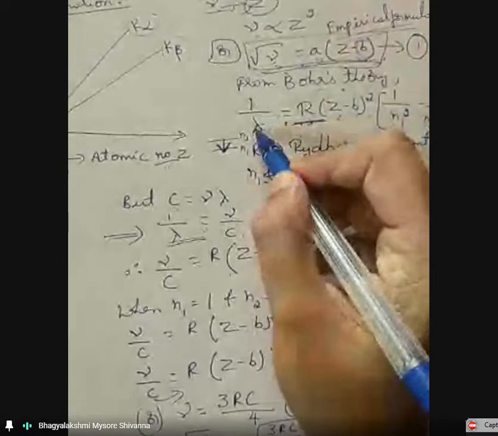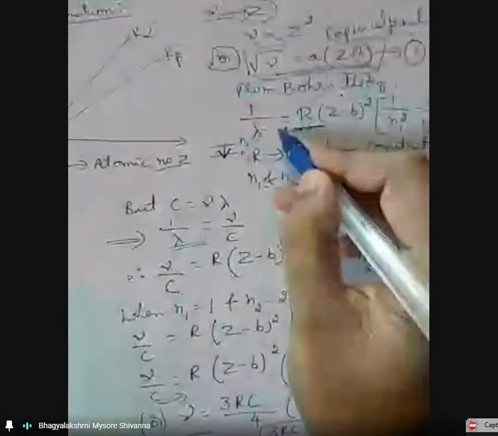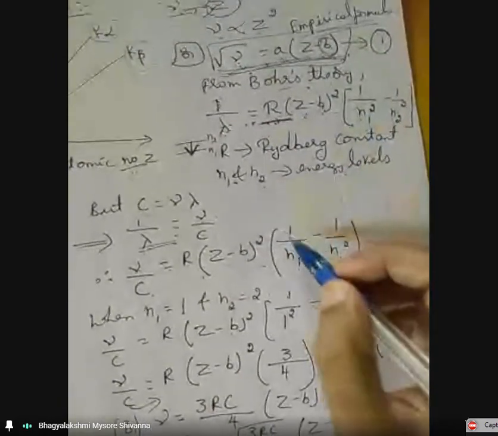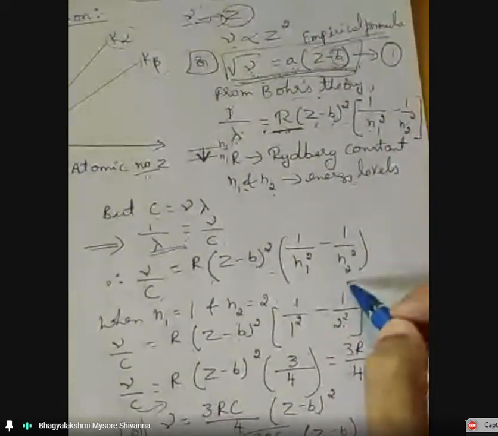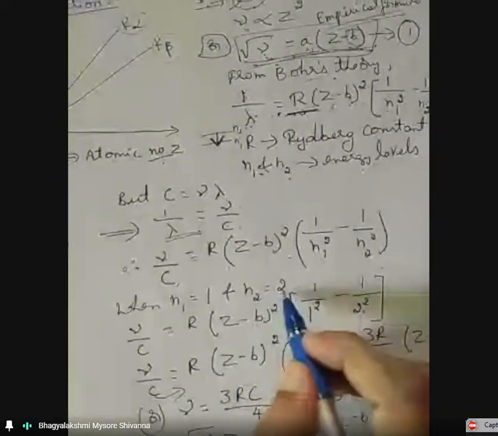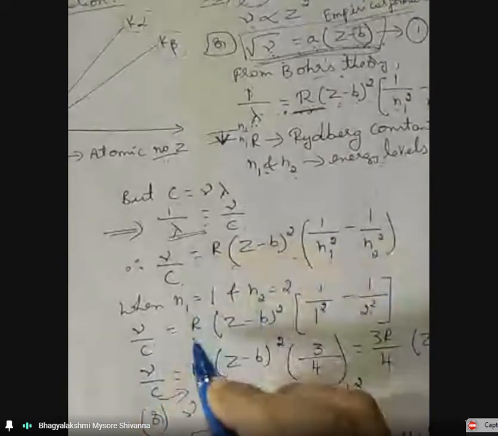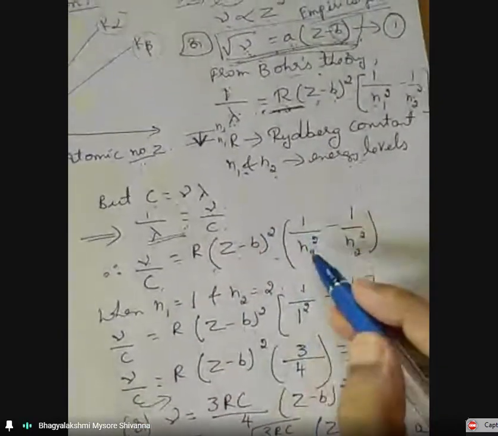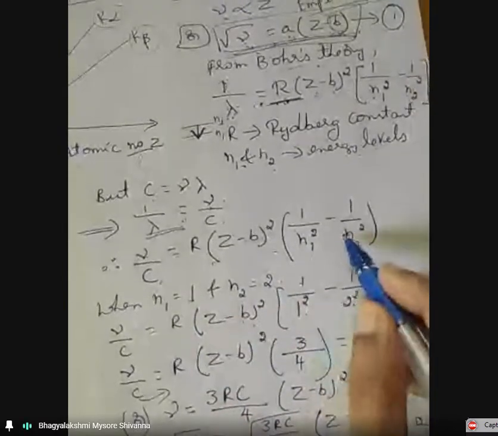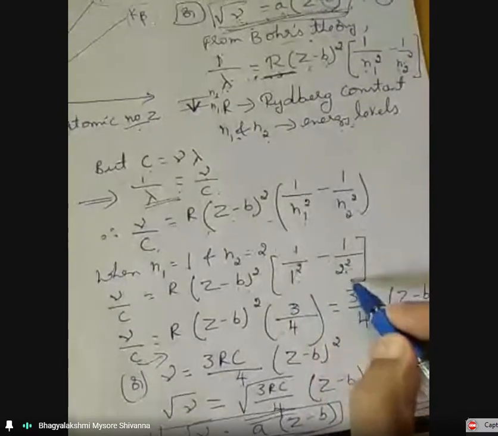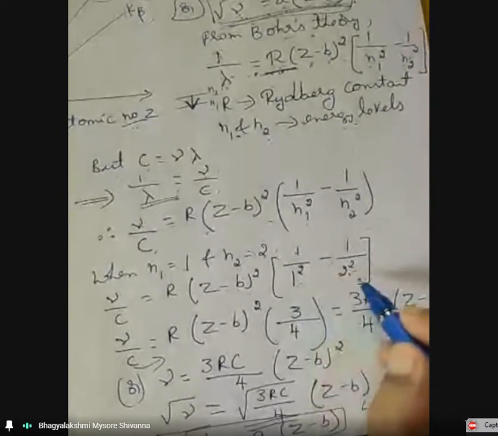What we get: 1 by lambda becomes nu by c, is equal to, RHS will be as it is, R into (Z minus B) whole square into (1 by n1 square minus 1 by n2 square). Let us take n1 as 1 and n2 as 2. Then nu by c is equal to R into (Z minus B) whole square into (1 by 1 square minus 1 by 2 square). 1 square is 1, 2 square is 4.